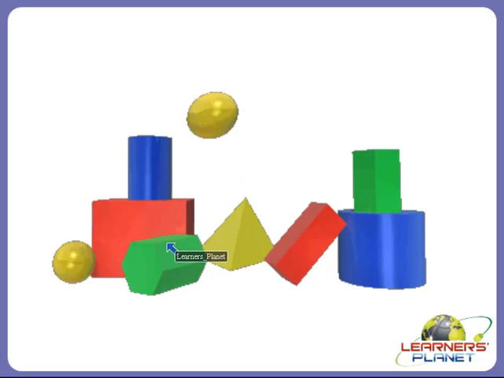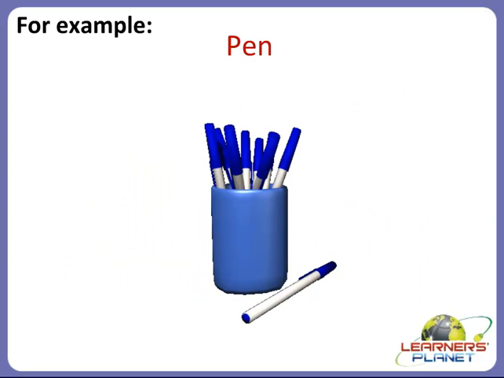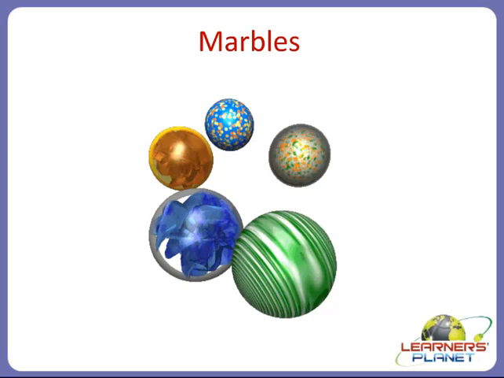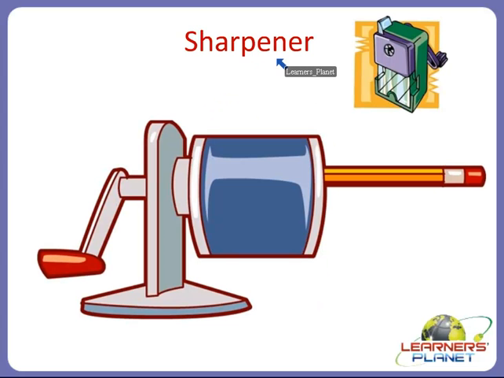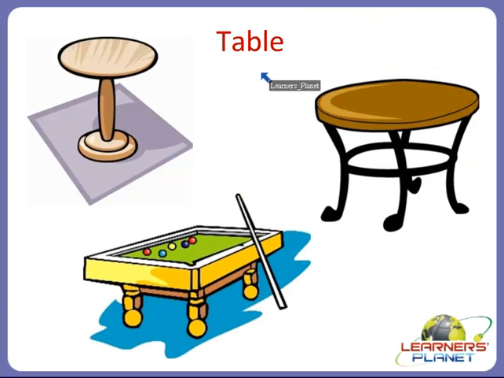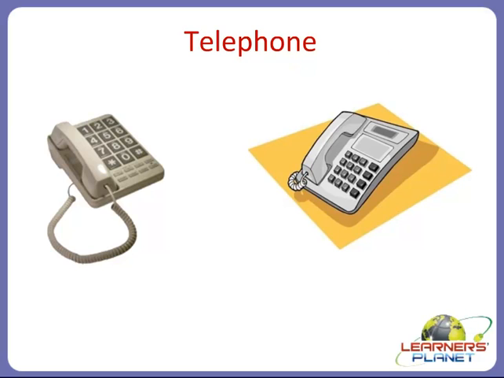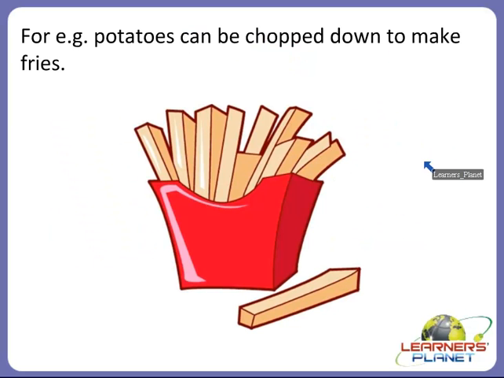So let's see some examples of solids. Yes, pen, then marbles, then sharpener, then table, then telephone. Okay children? So did you see? Yes, we saw many examples about solids. Now let's see some more interesting examples.